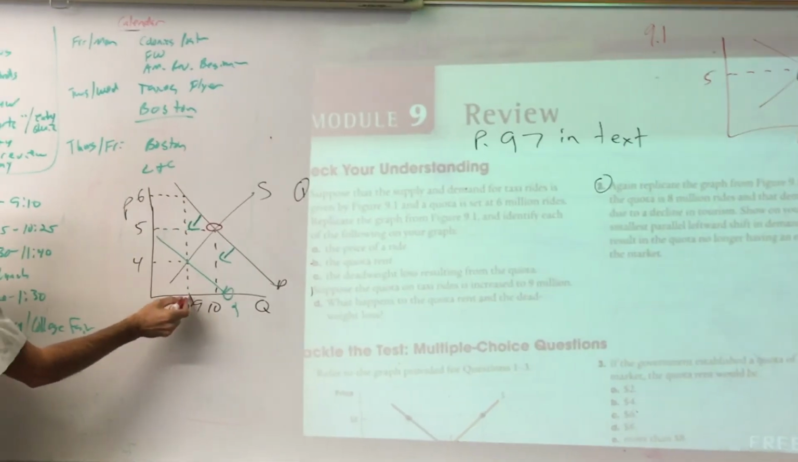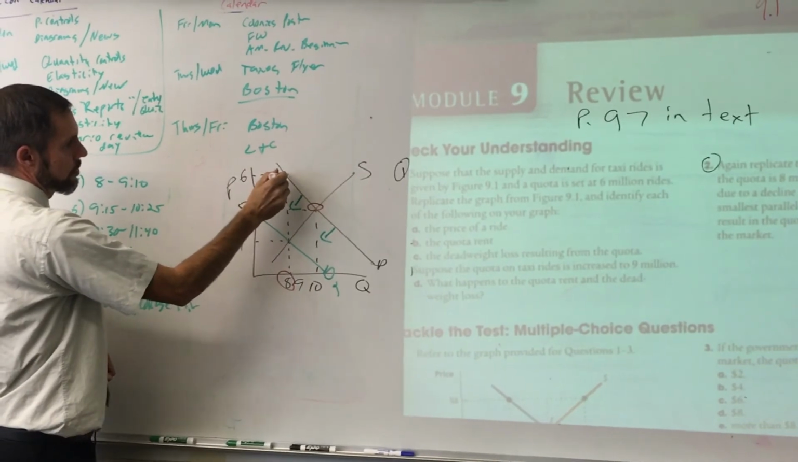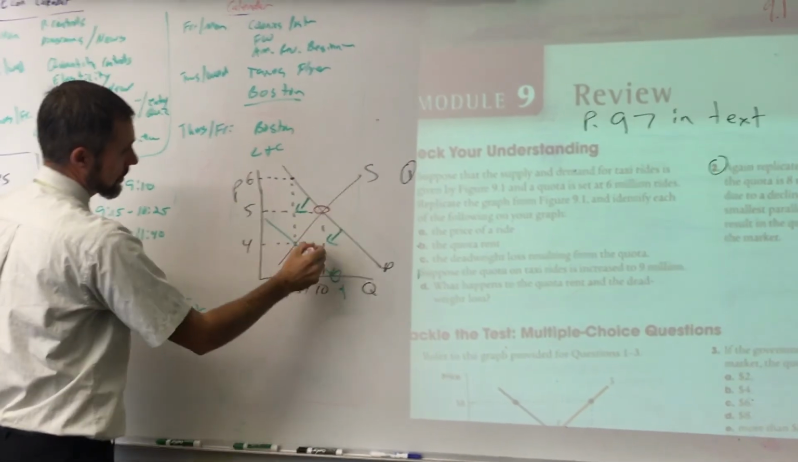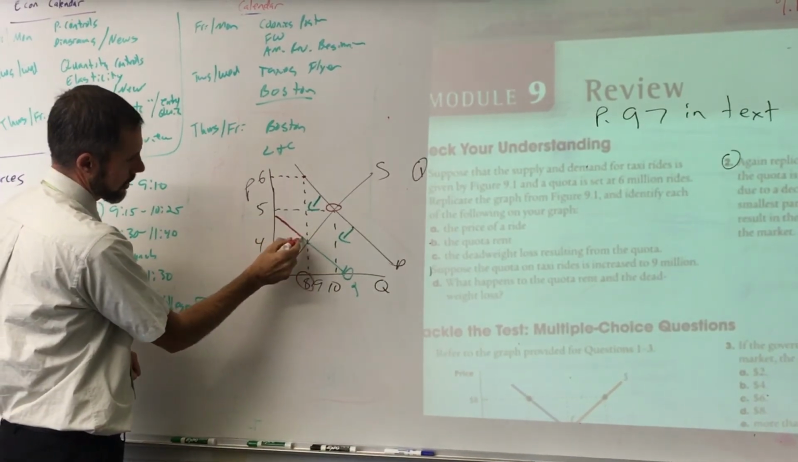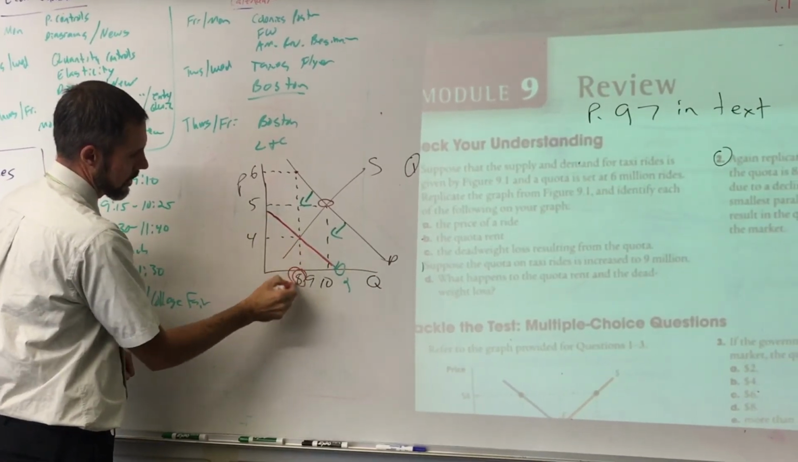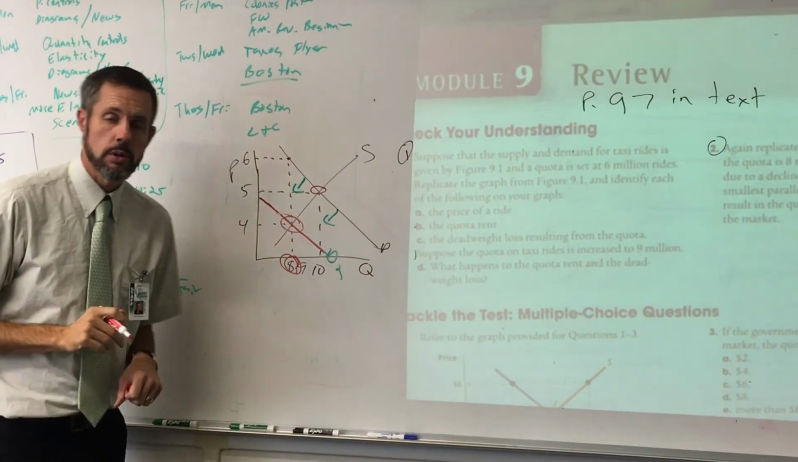If there was a quota of 8, the initial supply curve would be there, the initial demand curve would be here. If demand shifts to the left, which is what it says, it has to shift to the point at which the supply crosses demand at 8 million. And at that point, the quota would have absolutely no effect.